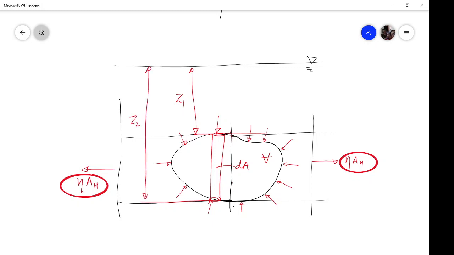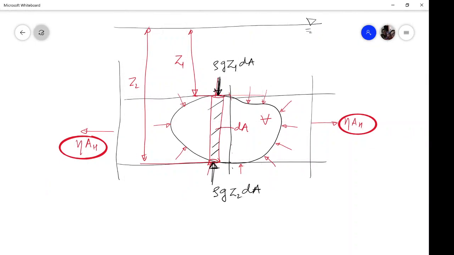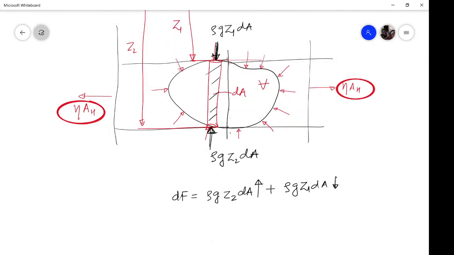The force coming onto the top will be rho g z1, the pressure here, times the area, and likewise the force coming at the bottom will be rho g z2 times the area. Now if you look at this element closely, it is under the influence of these two pressure forces. What then is the difference of these pressure forces? Let us say dF. That difference is rho g z2 dA, which is upward, and rho g z1 dA, which is downward, considering upward as positive and downward as negative.